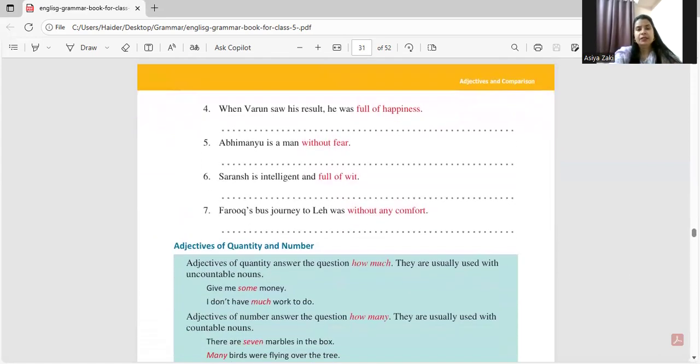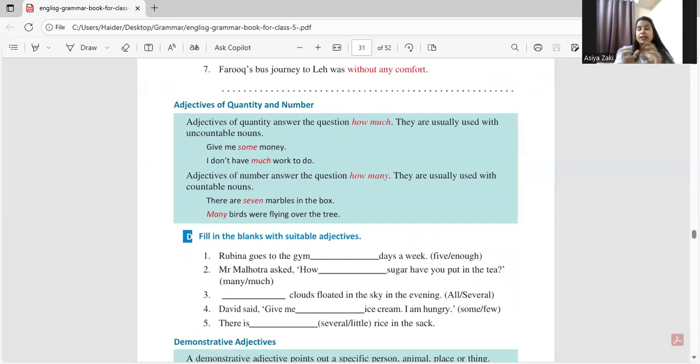Adjective of quality, we'll talk a little bit more about adjective of quality. Like, for example, this pen is red. So red pen. So it's describing the quality of this pen.